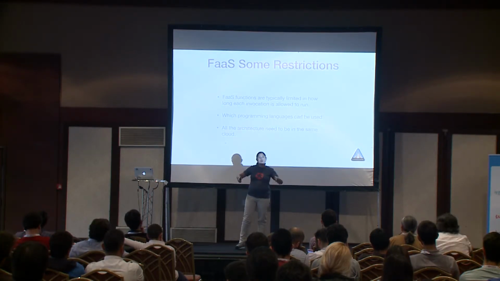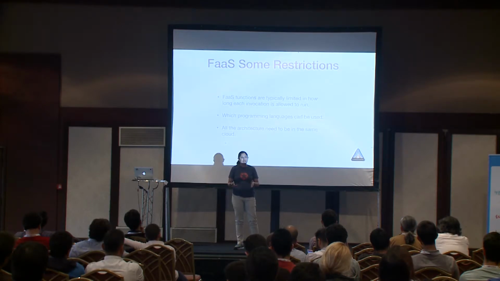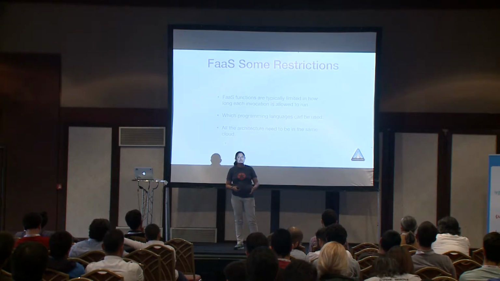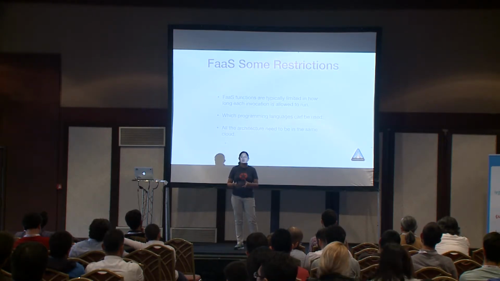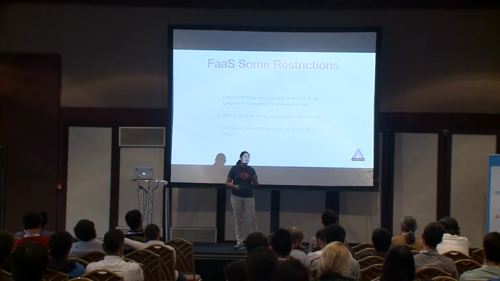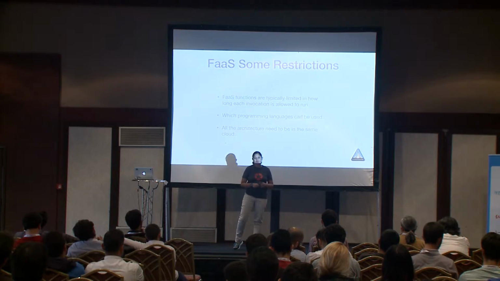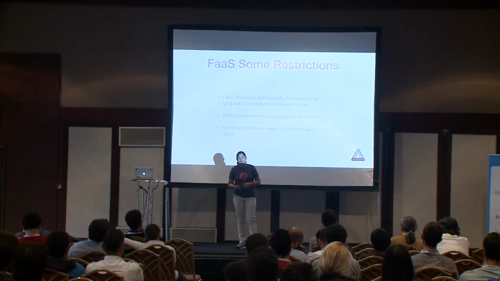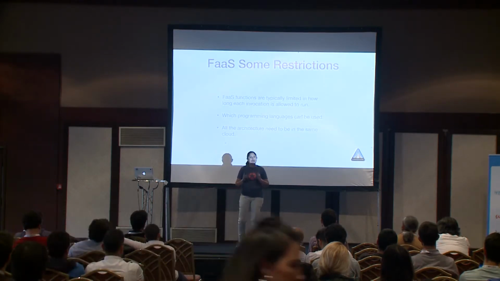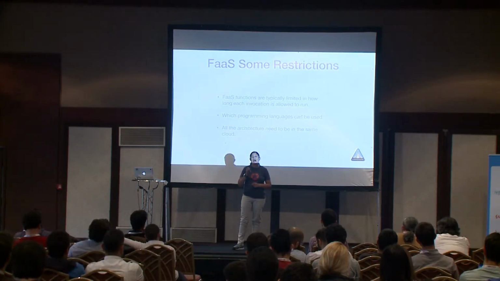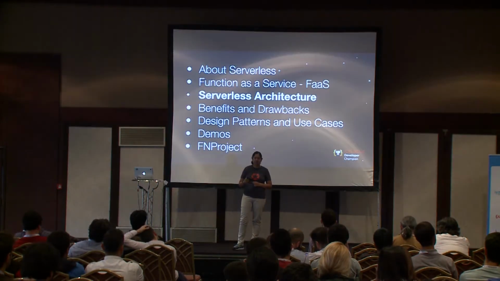For example, Azure Functions supports a lot of programming languages, but they say, okay, you need to choose, or we need to see what kind of strategy we will use to keep your function warm, so you don't need to pay for a cold start every time we warm it before running that function. And finally, many clouds restrict you to building the whole serverless architecture using only technologies from the same cloud. We will talk about that when we see the diagram of the serverless architecture.